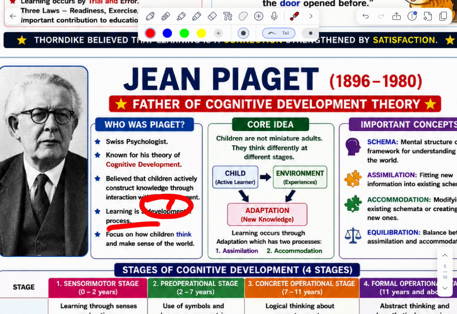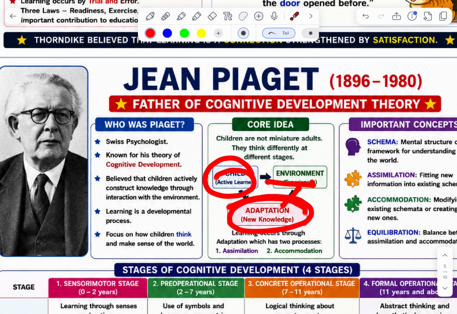Learning is a developmental process. It's the most important point. Focus on how children think and make sense of the world. Its core idea: the child is an active learner, gaining experience and adapting to new knowledge.